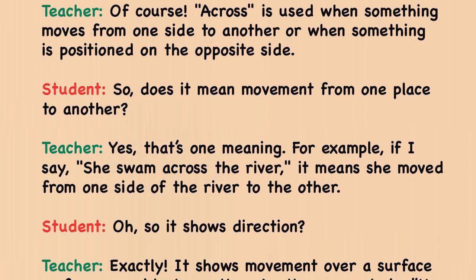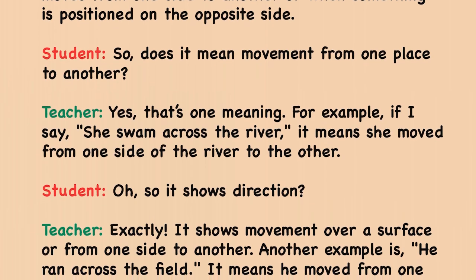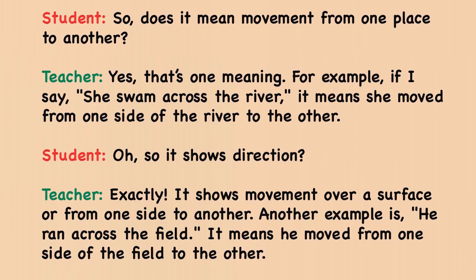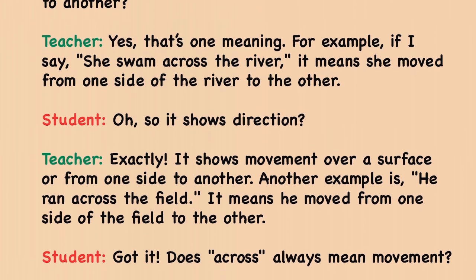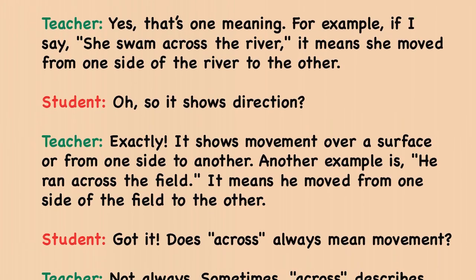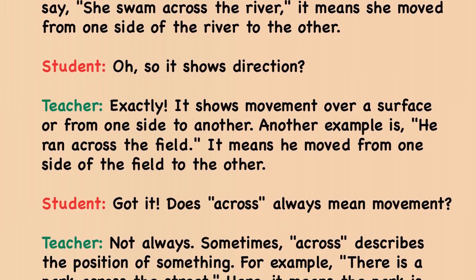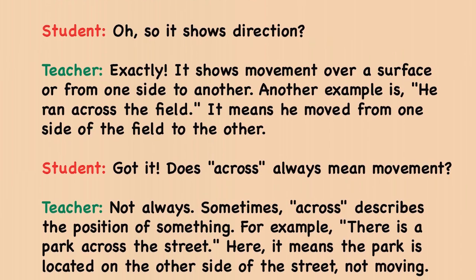Yes, that's one meaning. For example, if I say she swam across the river, it means she moved from one side of the river to the other. Oh, so it shows direction? Exactly. It shows movement over a surface or from one side to another. Another example is, he ran across the field. It means he moved from one side of the field to the other.